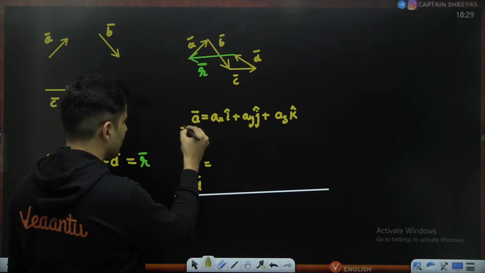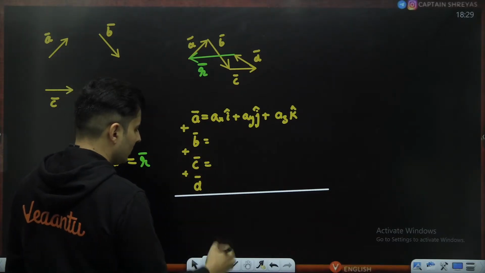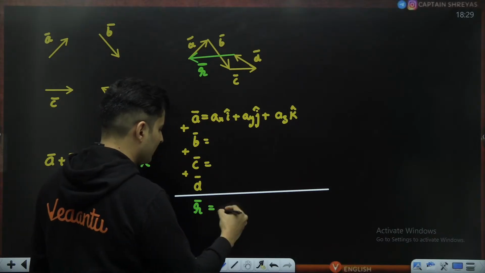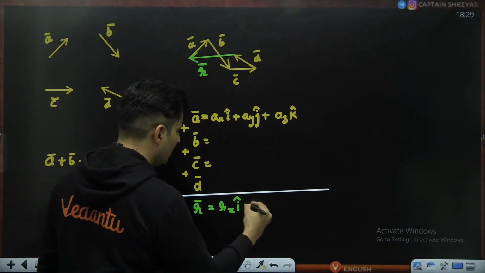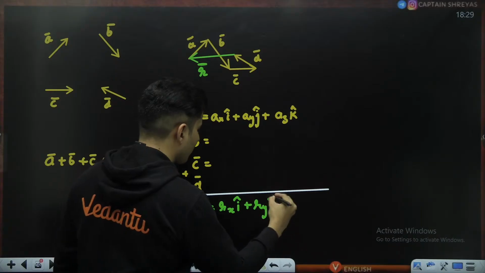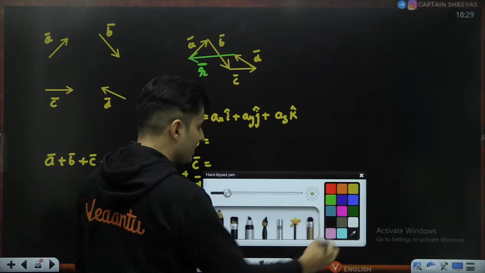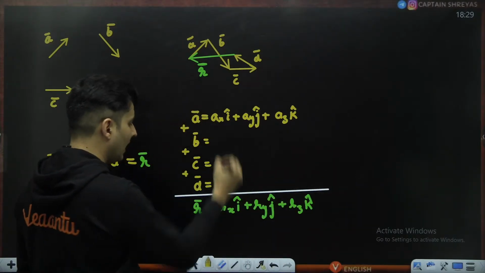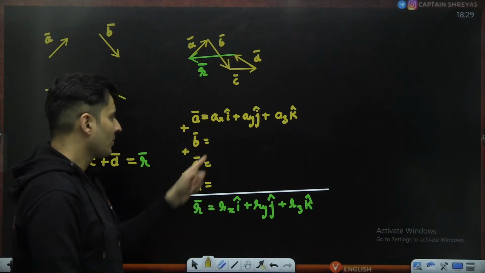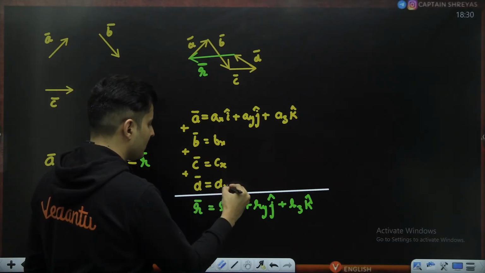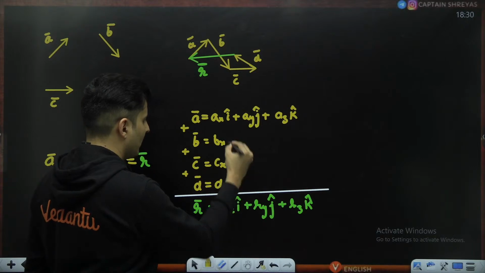The resultant vector, whatever it is, will have some x component, some y component, and some z component, right? These components will be simple addition of these numbers. So ax, bx, cx, dx, whatever, i cap, i cap, i cap.